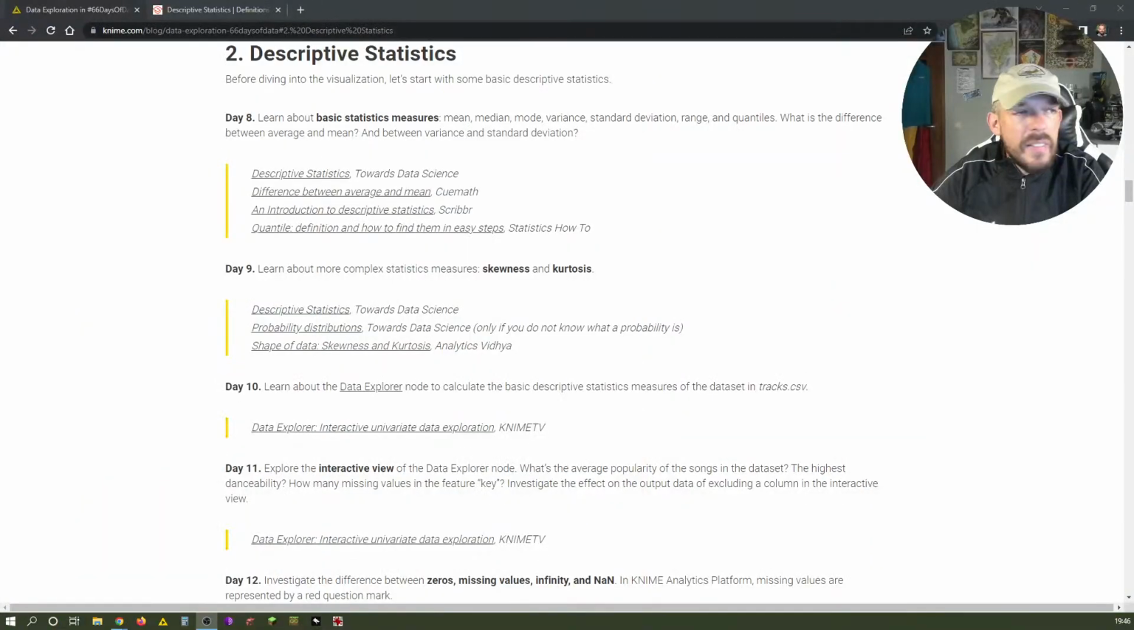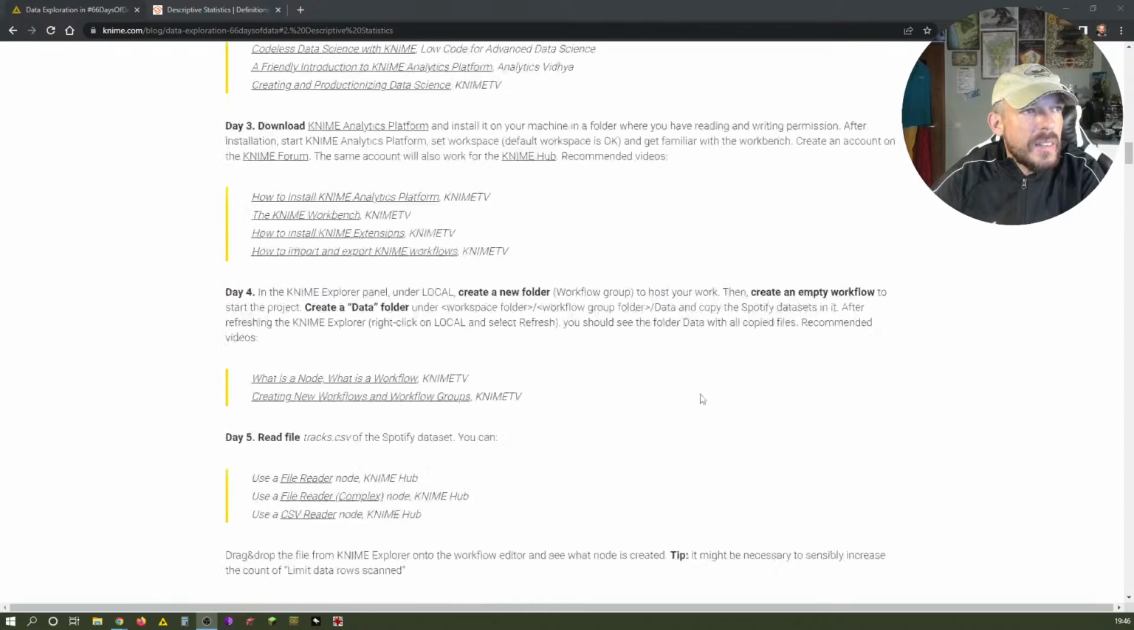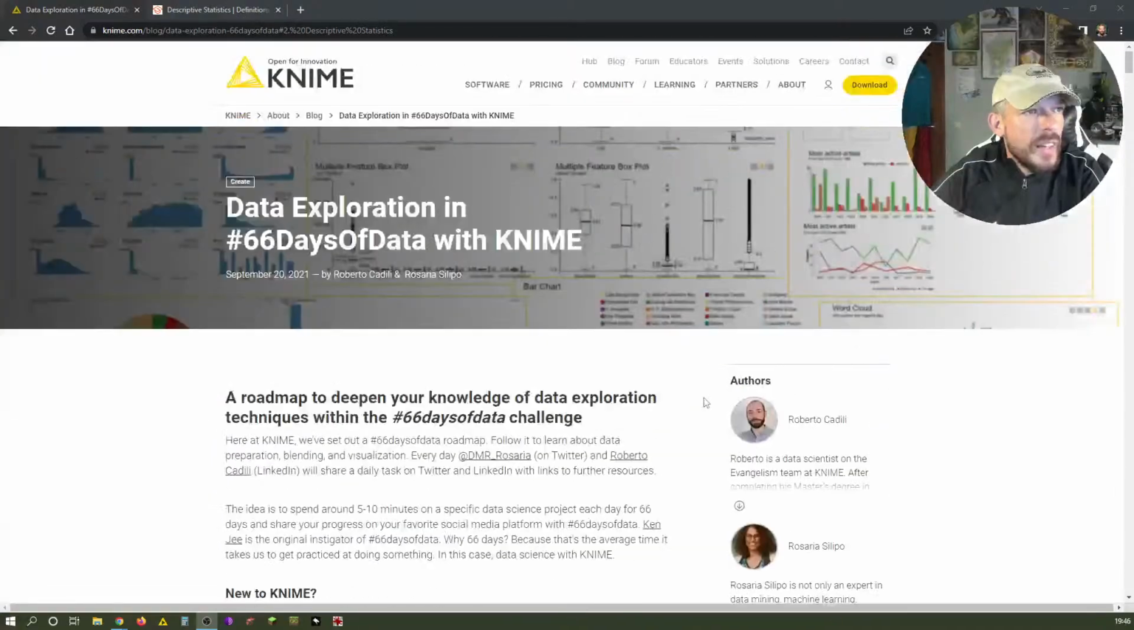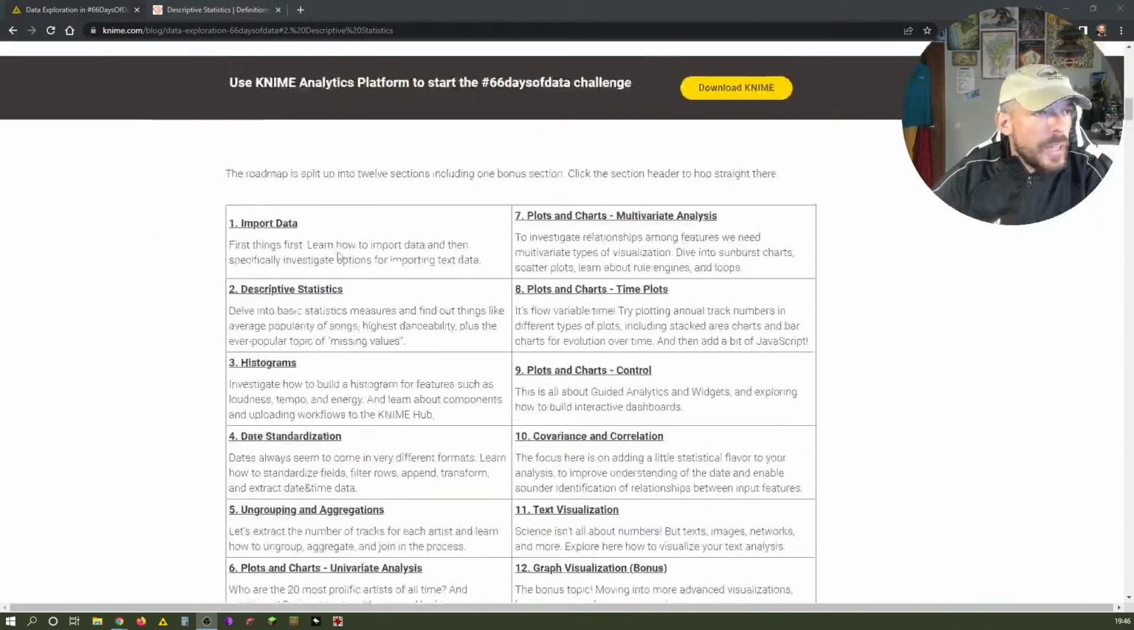So let me just quickly share with you where we are right now. So let's switch to the screen like this. All right, here we are. We are here on the 66 days of data KNIME page, and that is linked in the description down below. And we already can check off the first category, import data. That's what we worked on last week. Now we're in the second category, descriptive statistics.